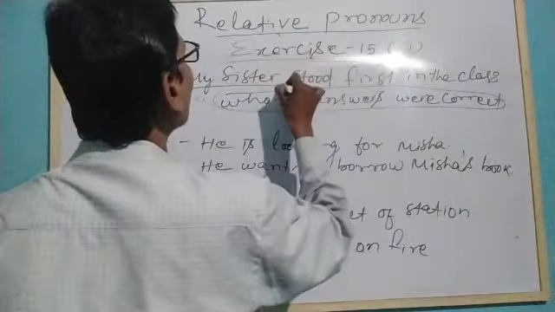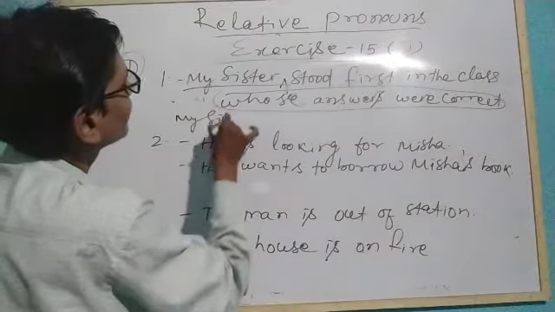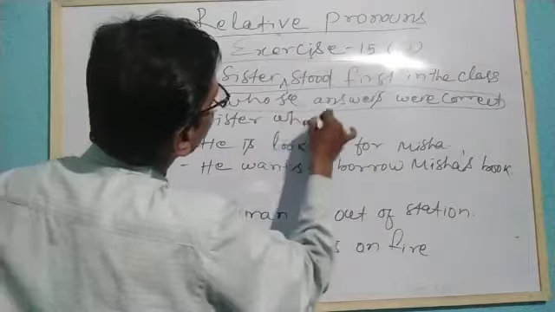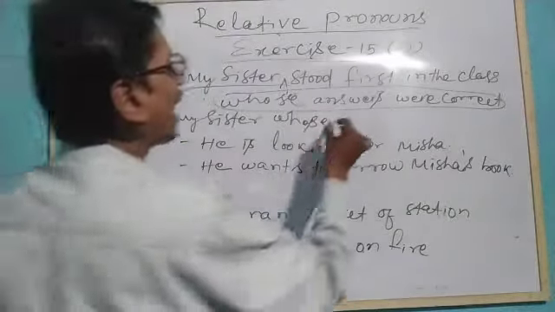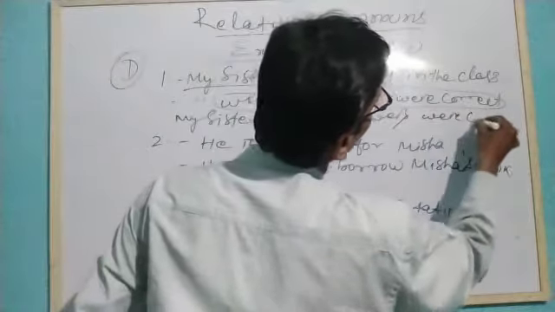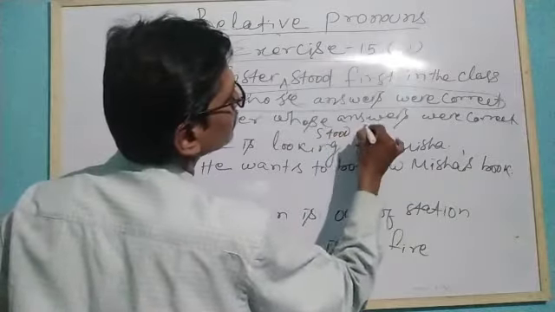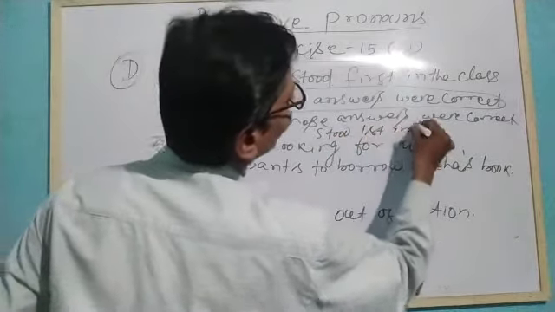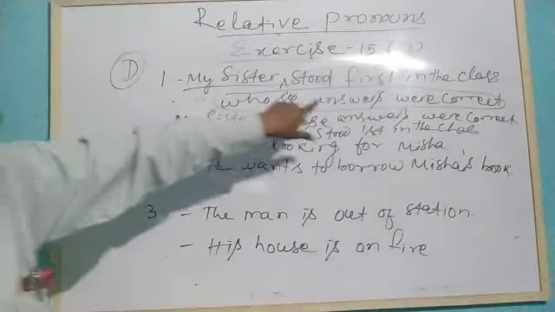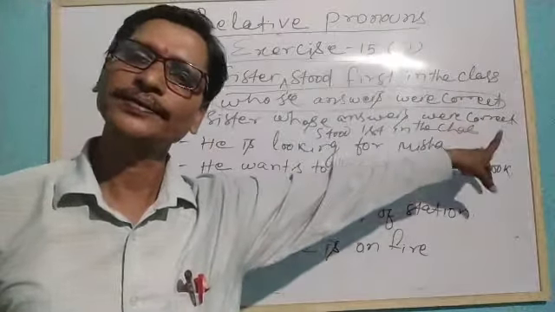And we will take the entire sentence and write after this sister. So what will happen? My sister whose answers were correct stood first in the class. So my sister whose answers were correct stood first in the class.